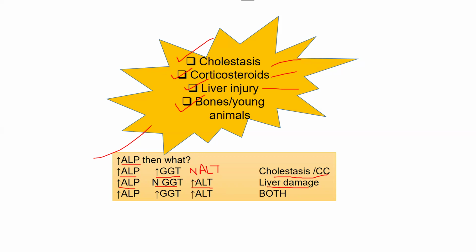Because in the previous video we talked about how ALT is a more liver-specific indicator for liver injury, and GGT is more specific for cholestasis. So if ALT is raised, ALP is raised, and GGT is normal, then your vote is more for liver damage. But if you see increased ALP, increased GGT, and increased ALT, then it's both: cholestasis, corticosteroid-high, and liver damage all going on in that animal.